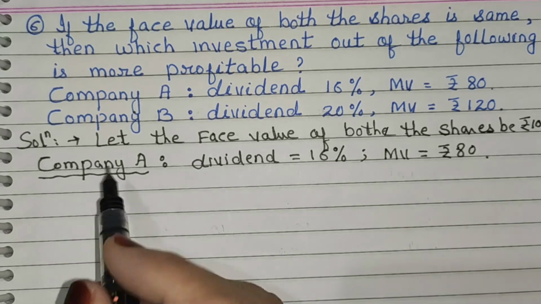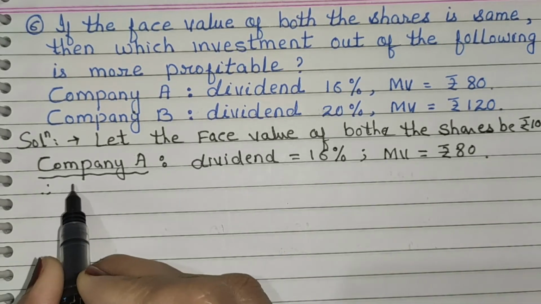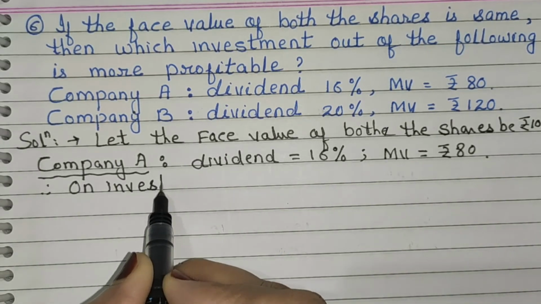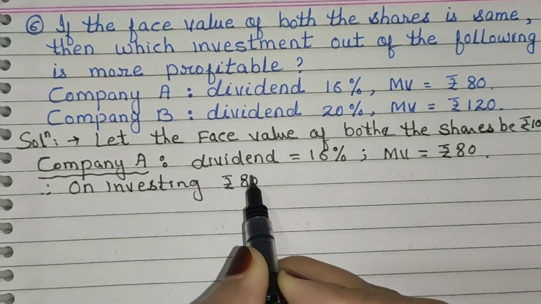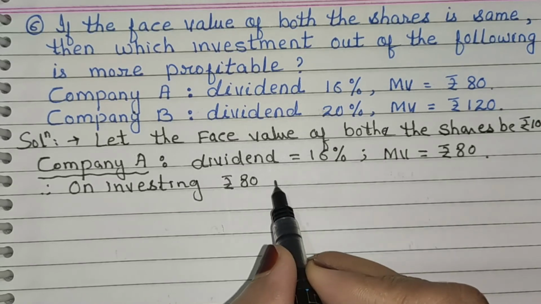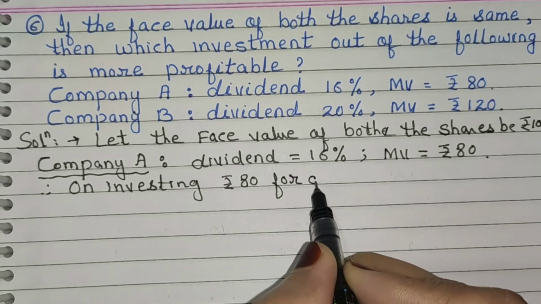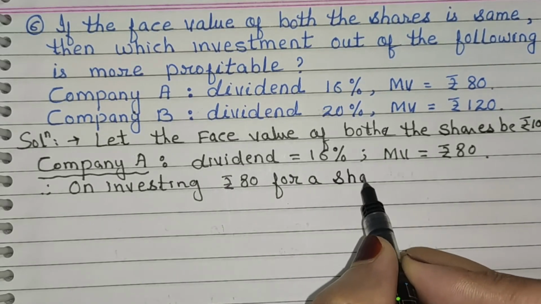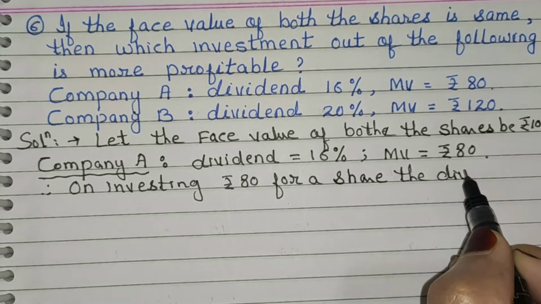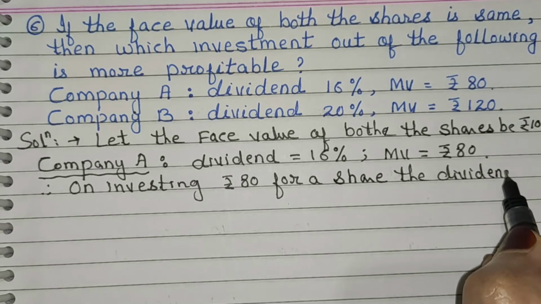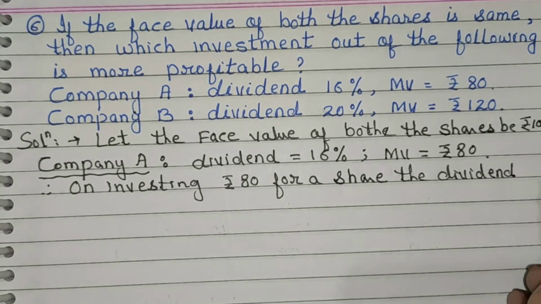Therefore on investing rupees 80 for a share the dividend is rupees 16.